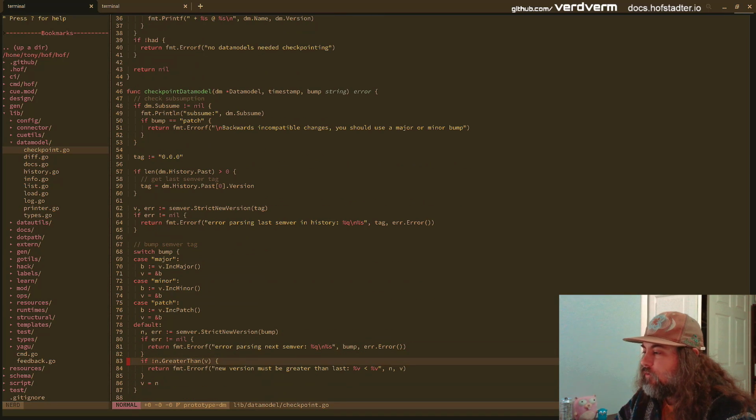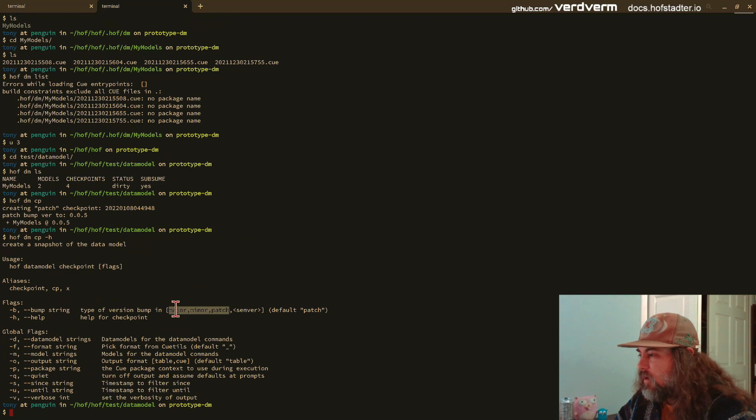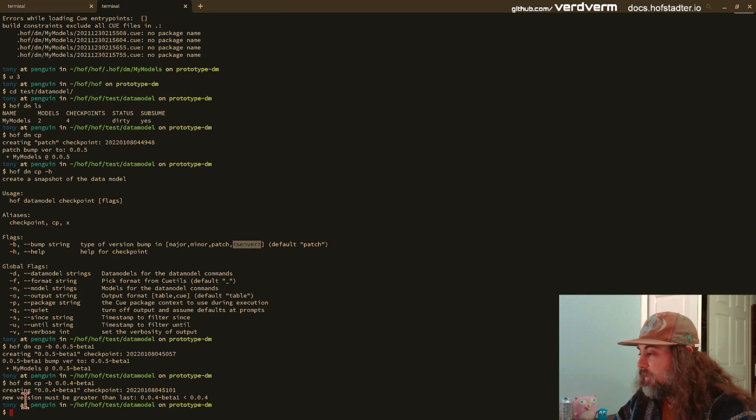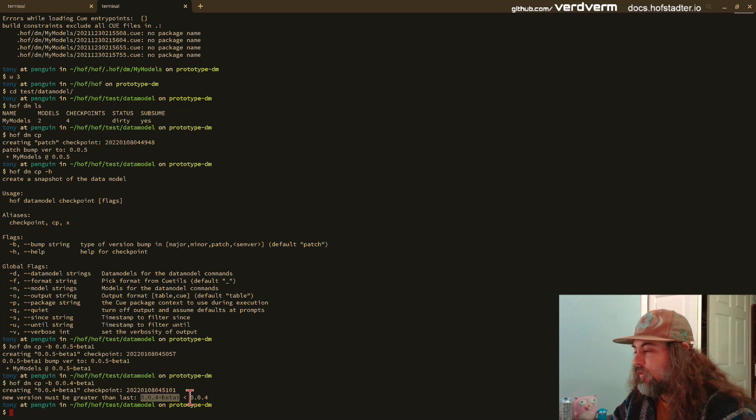You can do automatic version bumps. You'll get Hoff DM checkpoint. You can have a major, minor, or patch bump, or you can provide the semver directly that you want. This is useful if you want to do like 0.0.5-beta1. But if I do something like 4.beta1, it's like, hey, your version's wrong. 4.beta1 is earlier than just 4 itself.